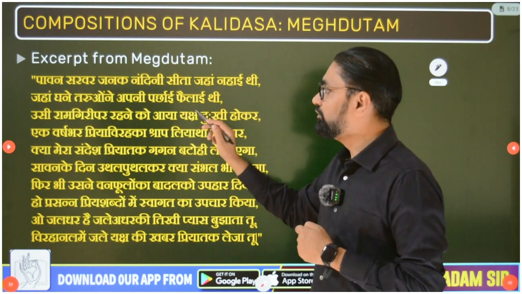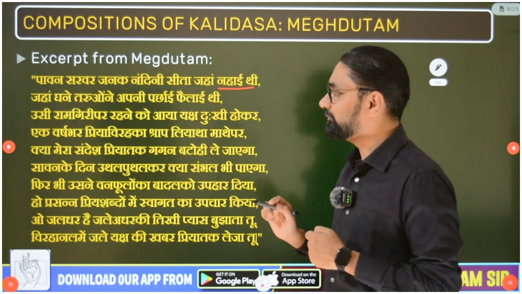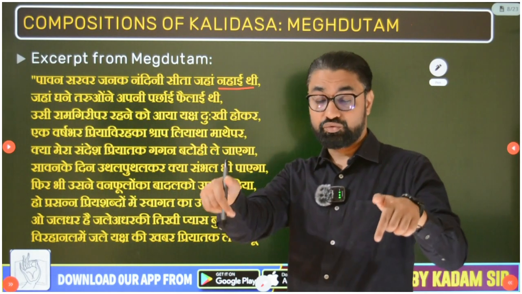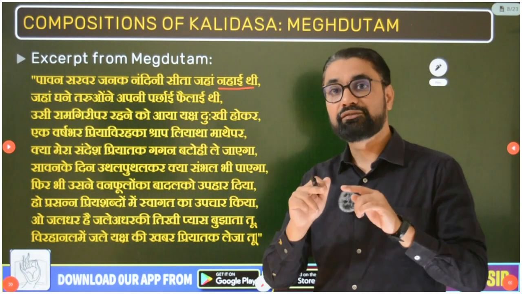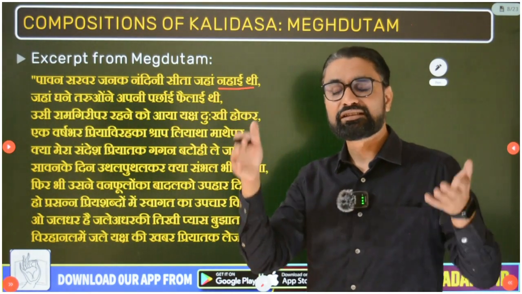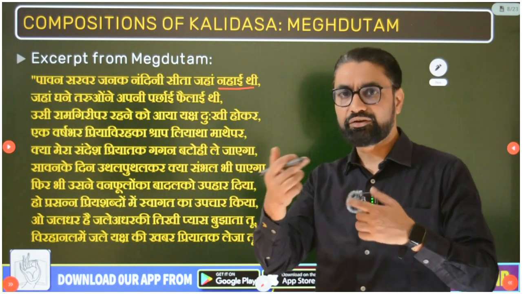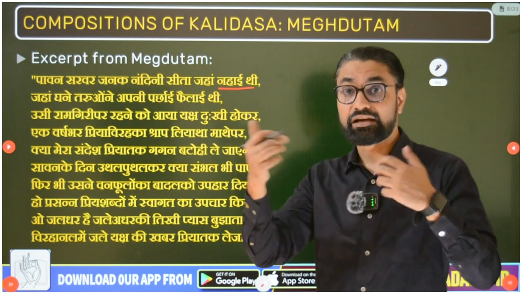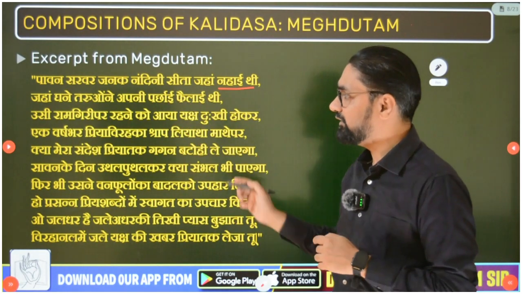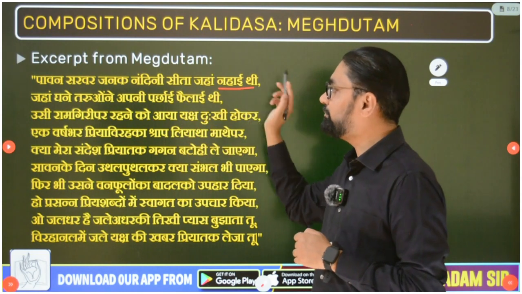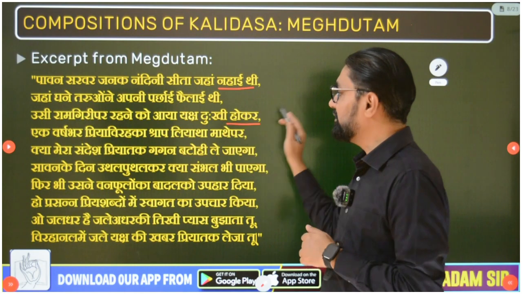Excerpt from Meghdut: पावन सरवर जनक नंदिनी सीता जहां नहाई थी. This means Sita, at Ramtek, where Ram and Sita were on Vanvas. He is referring to the place where Rama and Sita lived. Near Ramtek there is one big lake, and he was referring to that lake in his poem, where Sita bathed. पावन सरवर जनक नंदिनी सीता जहां नहाई थी, जहां घने तरुओं ने अपनी परछाई फैलाई थी, उसी रामगिरी पर रहने को आया यक्ष दुखी होकर.